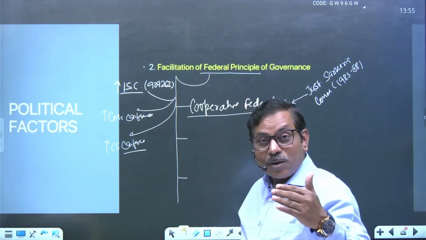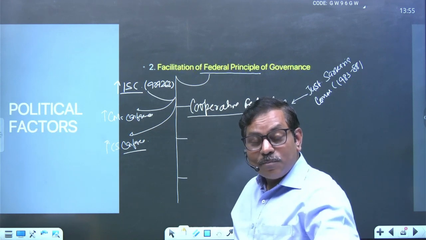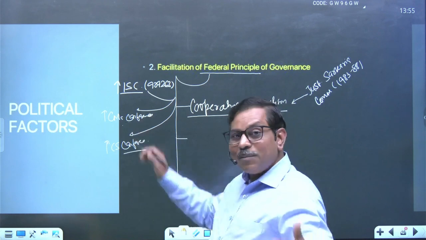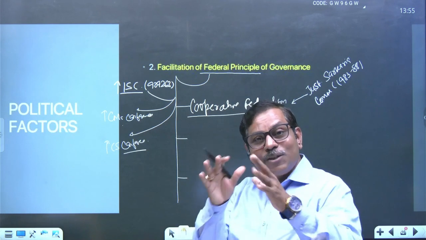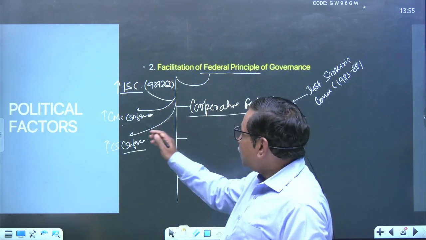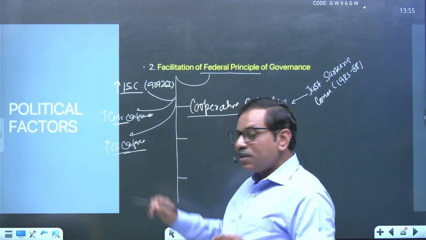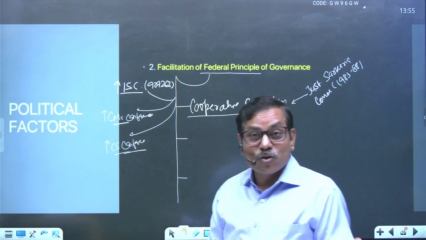अब ऐसा नहीं हो रहा है कि PM has to take unilateral decision. PM with collaboration with the CM has to take the decision. This is the sense of participation, right? Here is the CM conference. CS conference, it is related to administrative harmonization.